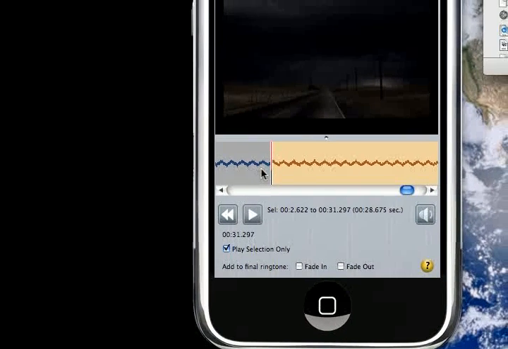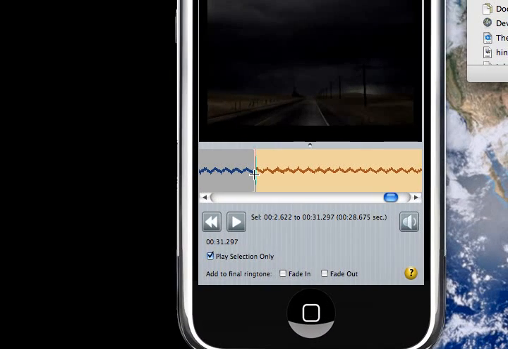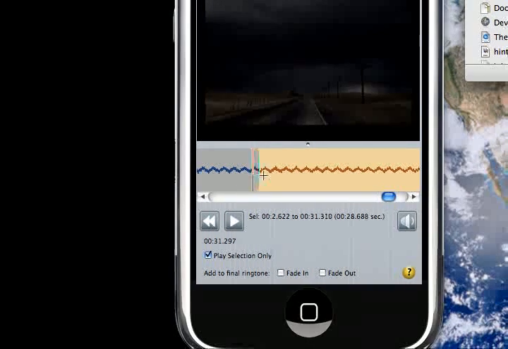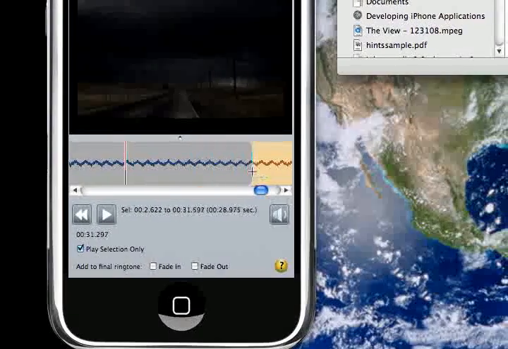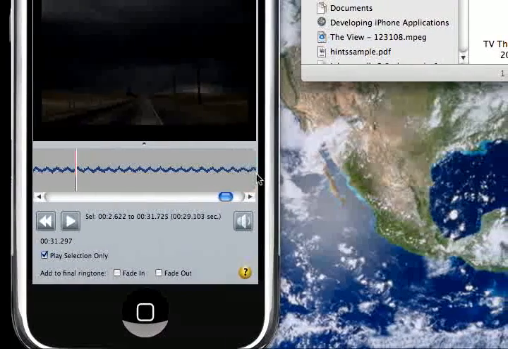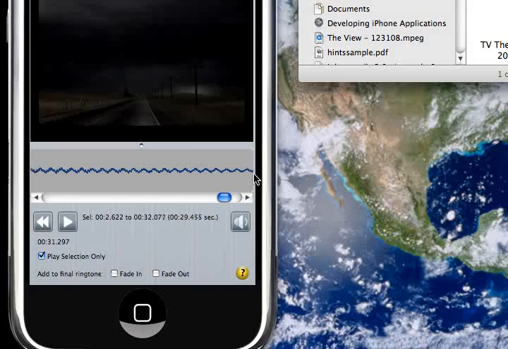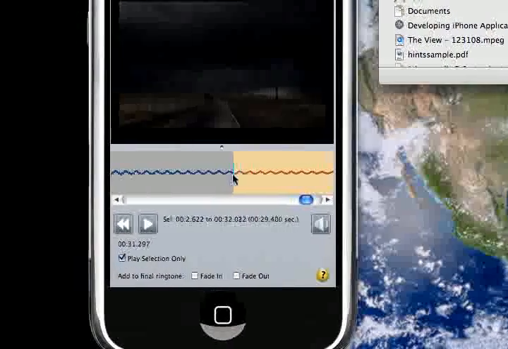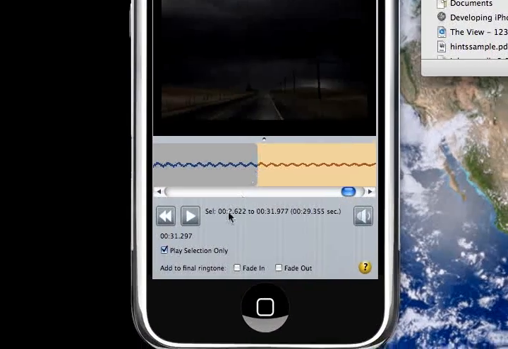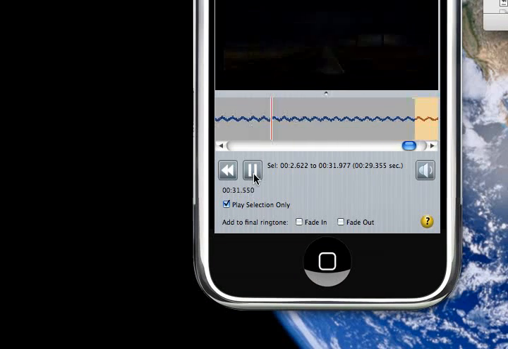And I want a little bit more, so what I'll do is see how it changes to a plus sign. So I'll put it right there, and then I'll drag it over here a little bit more to get that. And there we go, that sounds good. And then click on that again.